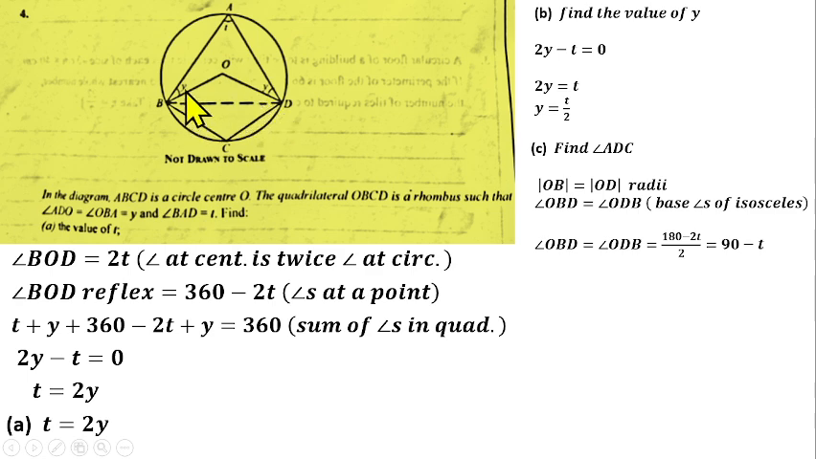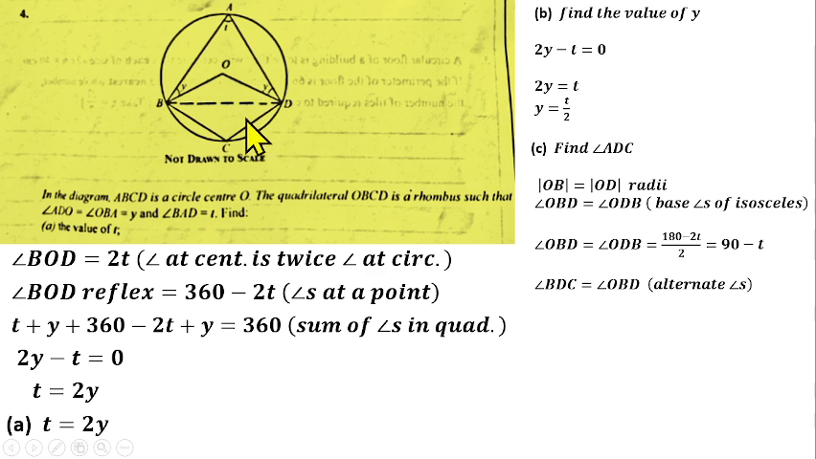So it means that this angle OBD, the angle here, is going to be alternate to this angle BDC. This angle and this angle here are equal because they are alternate angles. Likewise, angle ODB is also equal to angle DBC because they are also alternate angles. So we only need this angle here. If this angle here is 90 minus t, that means angle BDC is also 90 minus t.